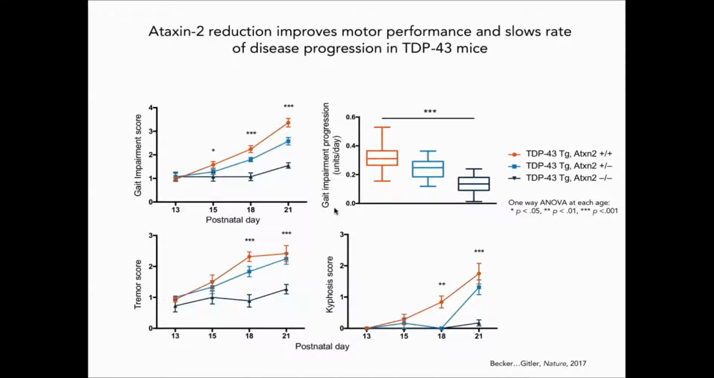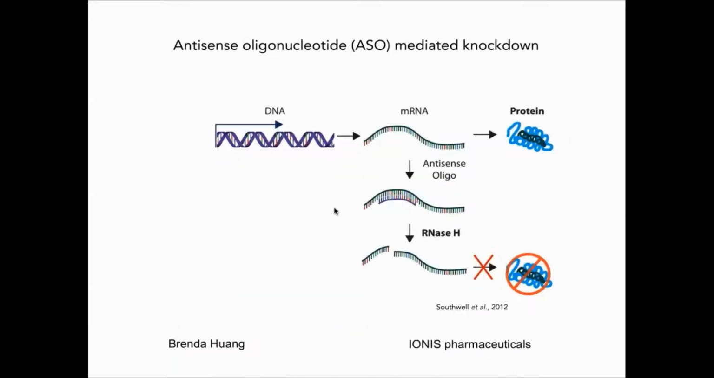So this genetic approach worked very well, but we also wanted to test Ataxin 2 reduction in a more therapeutically relevant manner. To do this, we used antisense oligonucleotides. ASOs are synthetic nucleic acids that have a similar structure to DNA, and they can hybridize specifically with an mRNA target through Watson-Crick base pairing. The targeted mRNA, but not the ASO, is then cleaved by RNase H.